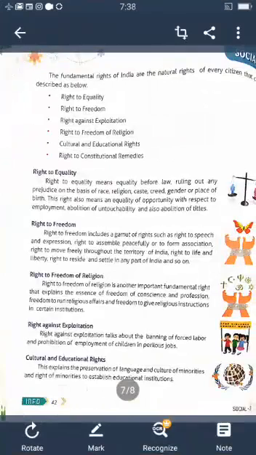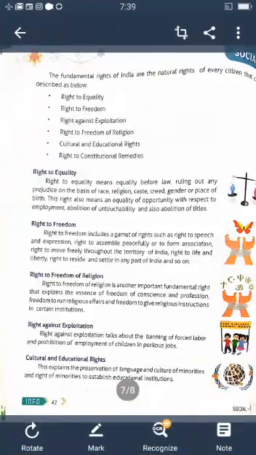Right to freedom of religion is another important fundamental right that explains the essence of freedom of conscience and profession. Freedom to run religious affairs and freedom to give religious instructions in certain institutions. It is also a freedom right. Religion is one of the fundamental rights. The citizens of India have a right to accept and follow the religion of their own choice.